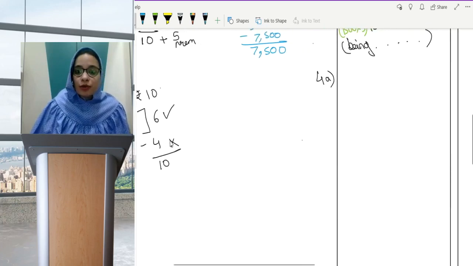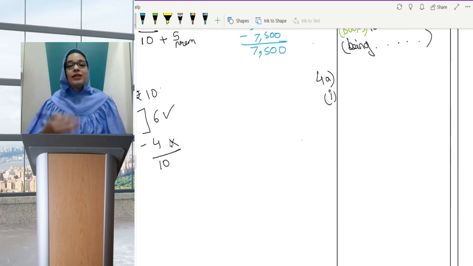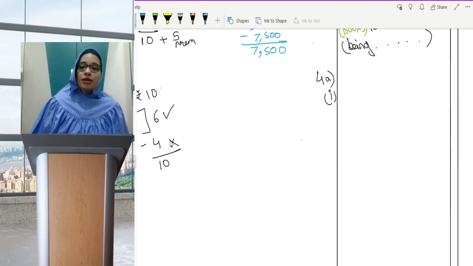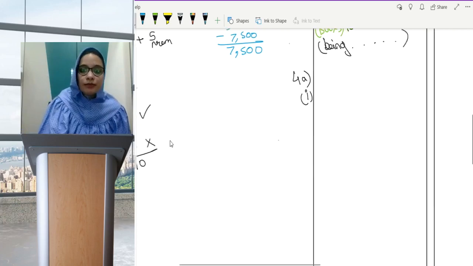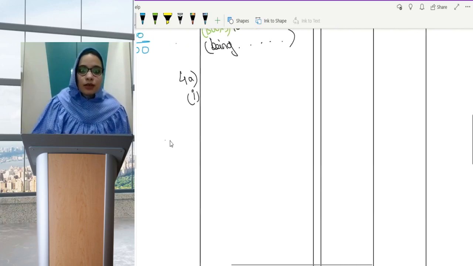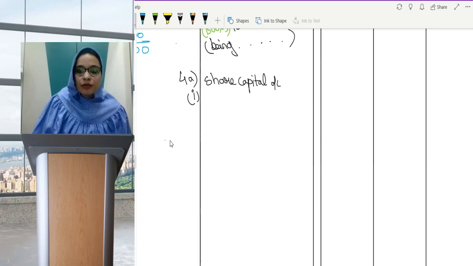This is part 1, because in case of forfeiture and reissue, we'll find there will be 2-3 journal entries. The first entry, the forfeiture entry, will be: share capital account debit, by 300 into 10, which is 3,000.